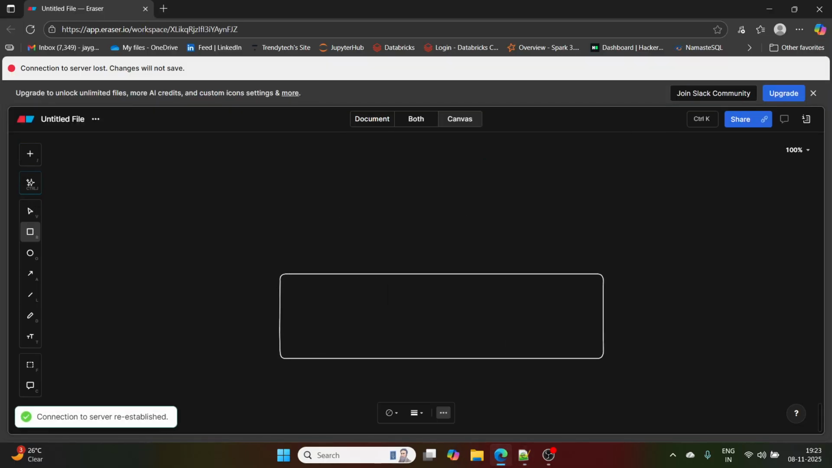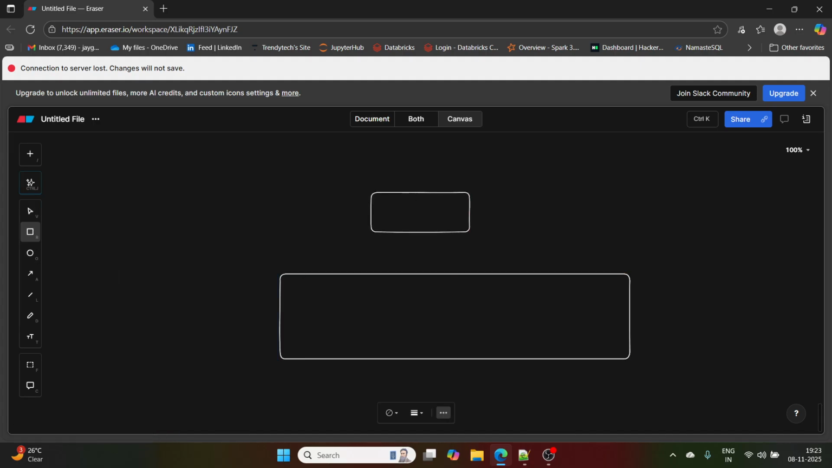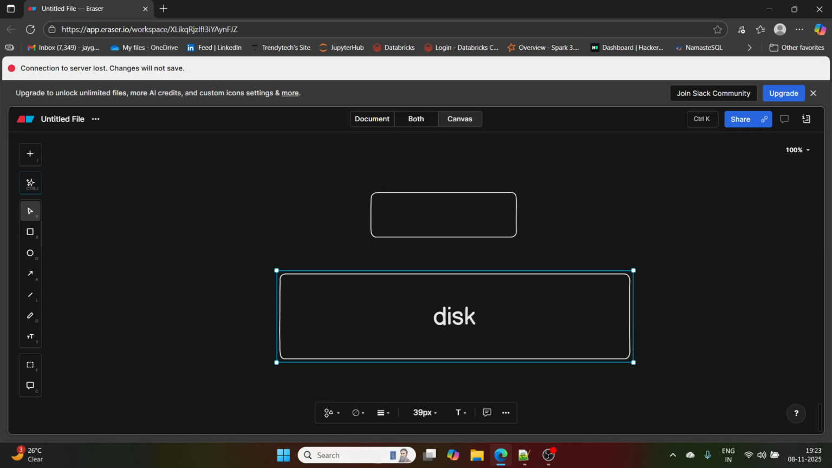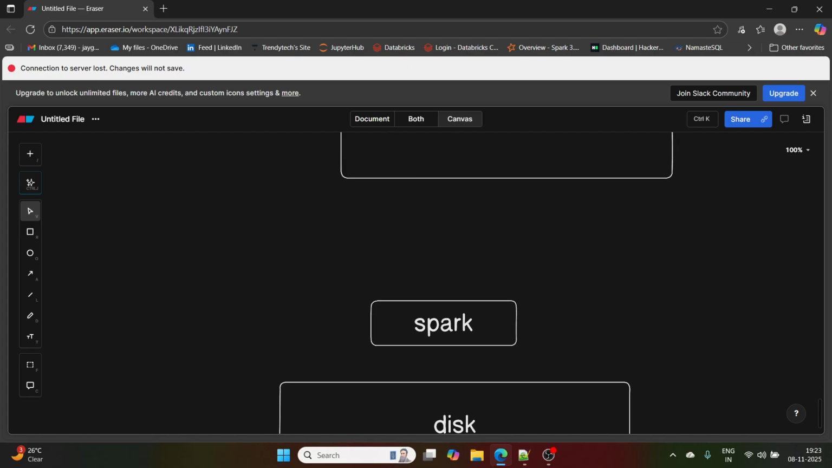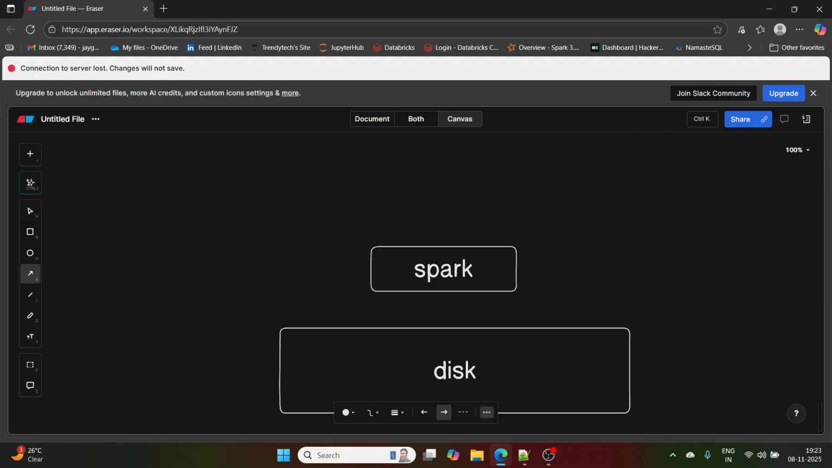Let's say this is the disk, and this is my Spark. Let's say I have done 3 operations using MapReduce. For 3 operations, I have 3 reads from disk and 3 writes to disk. This is not the case with Spark. Spark will read once from the disk, do all 3 operations, and write once to the disk. So it has reduced the disk IO and the IO overhead.